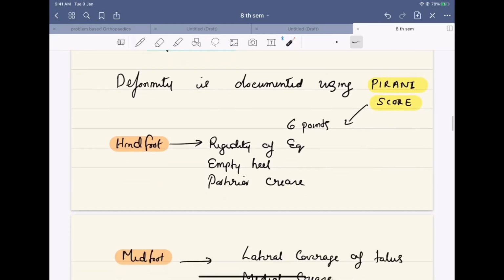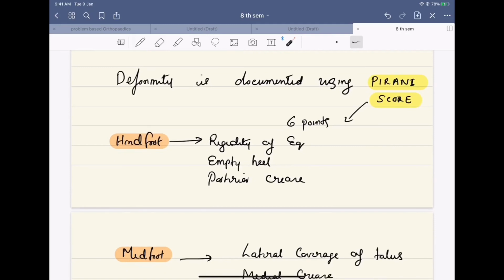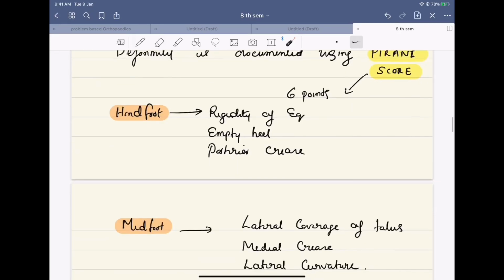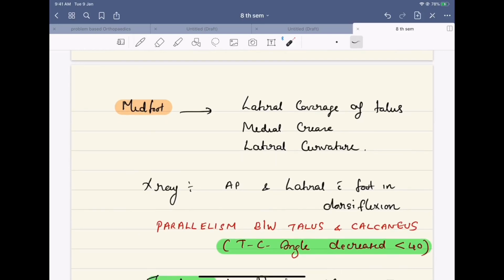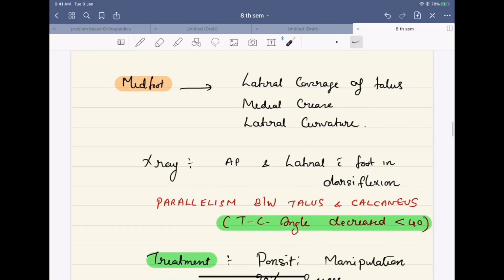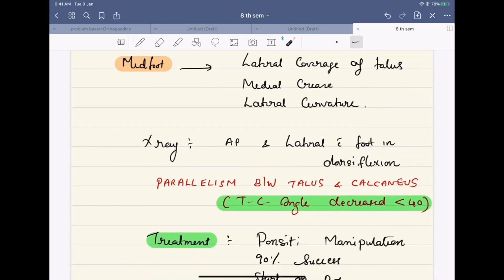In the hindfoot, you are looking for the rigidity of the equinus, emptiness of the heel, posterior crease. In the midfoot, you are looking for the lateral curvature of the lateral border, medial crease and the talar head coverage. X-ray, AP and lateral with foot in dorsiflexion is taken, and you are looking for the parallelism between the talus and the calcaneus. Calcaneal angle is decreased, less than 40 degrees.